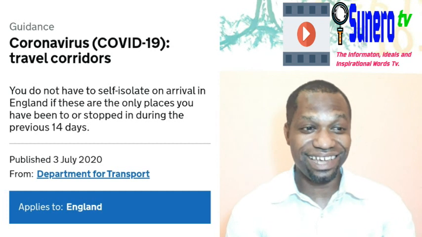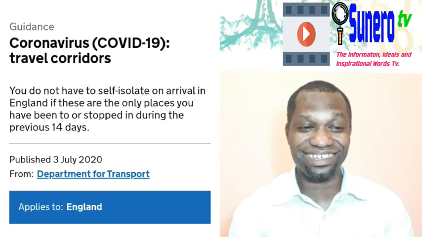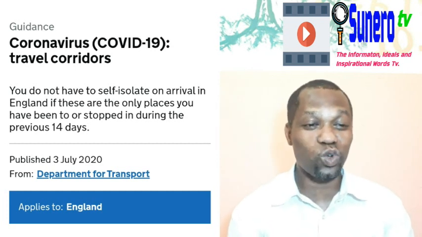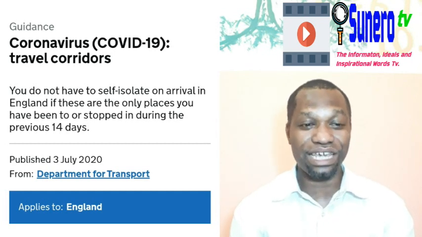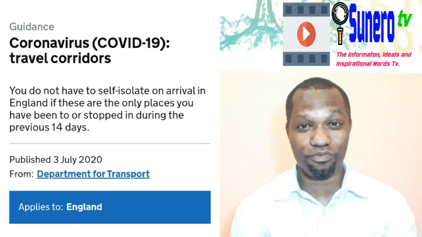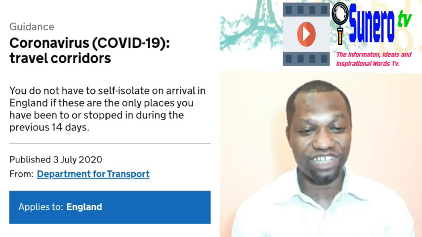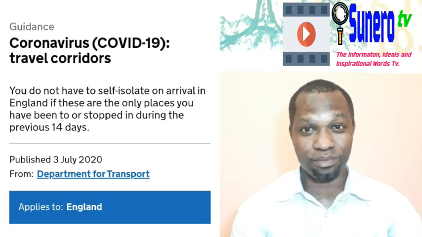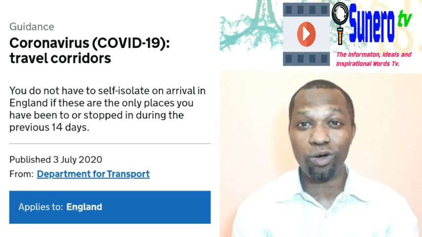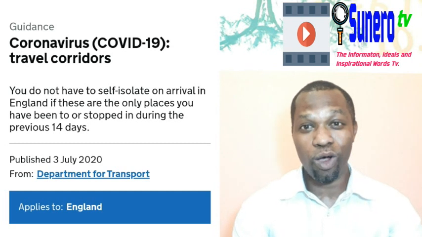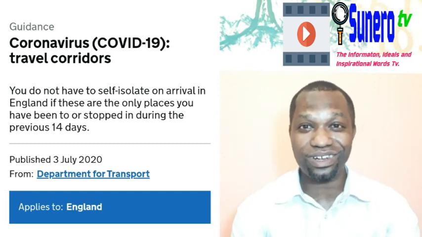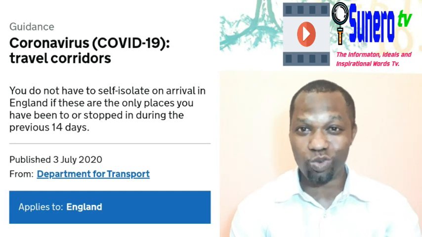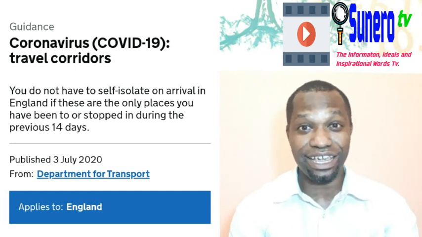According to the guidance, it says coronavirus COVID-19 travel corridors. You do not have to isolate on arrival in England if these are the only places you have been to or stopped in during the previous 14 days. So you do not have to isolate if the country you have been to or stopped in is among the 59 countries, even when you are coming from another place. If you stop in that country, then you don't need to isolate when you get to the UK, or precisely into England.